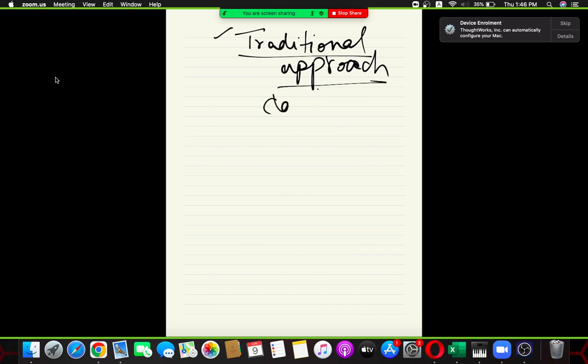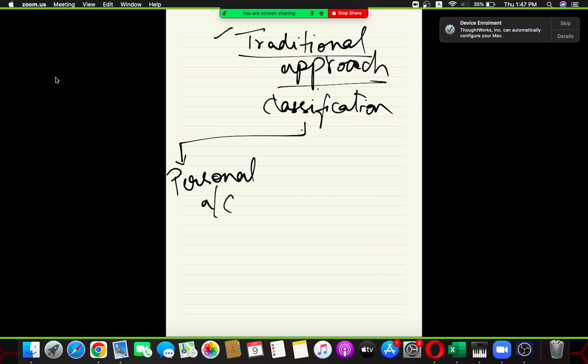Now let's try to understand the classification of accounts with respect to the traditional approach. As of now, it's very clear. Fine, great. Now let's move forward. With respect to the classification, the first one is the personal account, and the second one is the impersonal account.